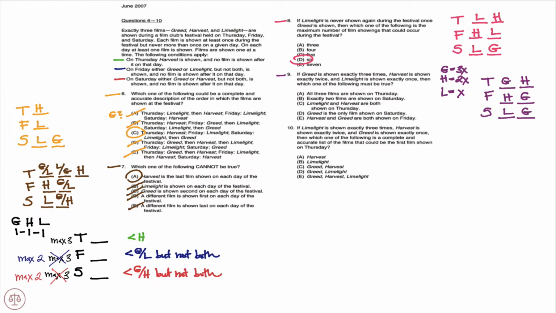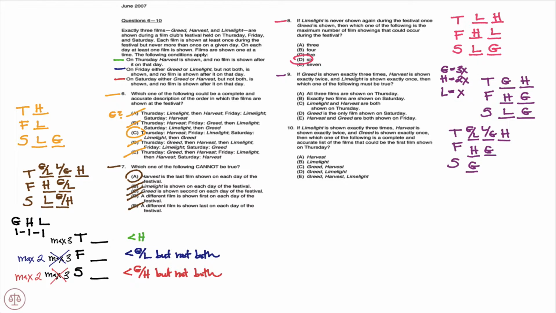But notice that that is not the only possibility. We have one more possibility where we could actually have all 3 variables show up on Thursday. And we know H would have to be the last variable, and then G and L doesn't matter. The order is not relevant between them. And then again, we know that we're going to have G and H on Friday, and then we'll just place G by itself on Saturday, and that is also a valid scenario.